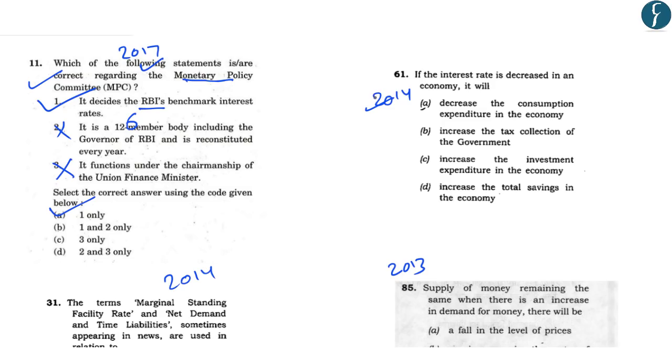Now another question that was asked in the year 2014 reads, if the interest rate is decreased in an economy, what will be its likely impact? Now, the most logical answer in this case is that it will lead to an increase in the investment expenditure in the economy. Now, this is because once the interest rates are decreased, the businesses and the entrepreneurs will find it attractive to borrow from the banks and increase their investments for their business purposes. So, it will lead to an increase in the investment expenditure in the economy.